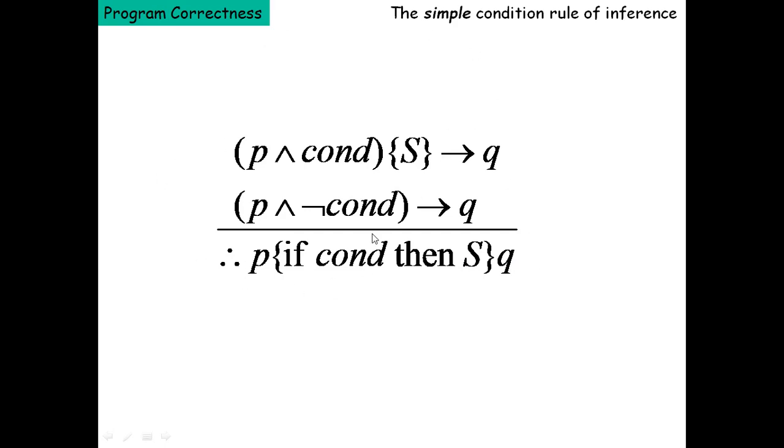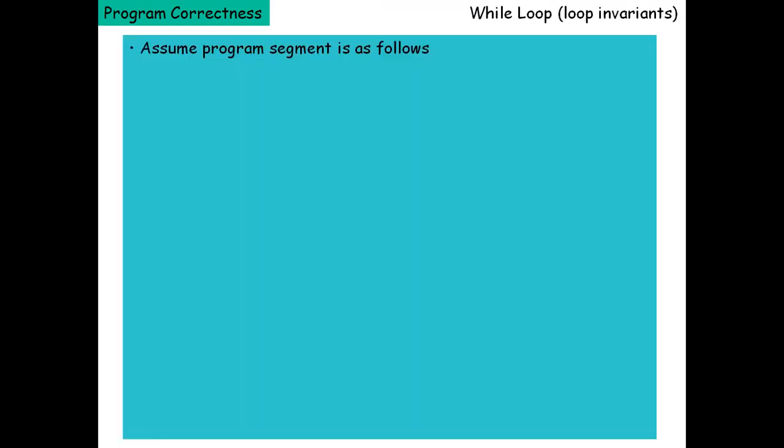So it is just like the program correctness will use the discrete mathematics notations for representing the conditions, simple conditions, for the rule of inferences to check the partial correctness of the program. Next we will see the loop invariant concept. So how to decompose the program with loop invariants.